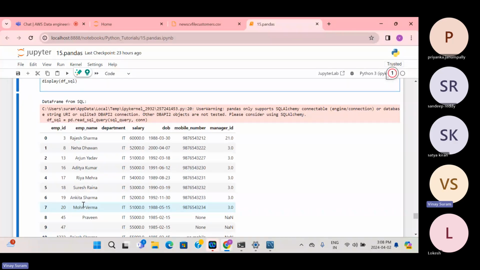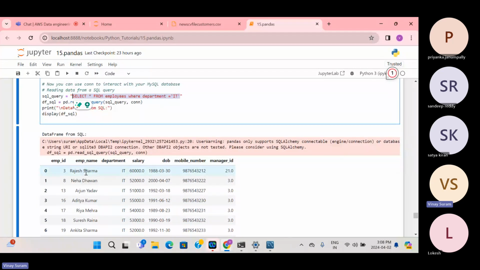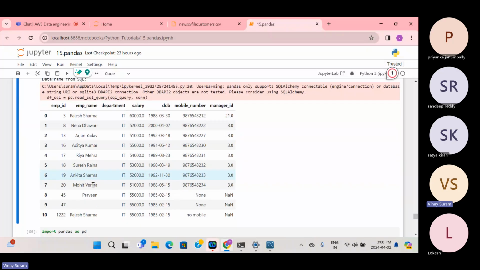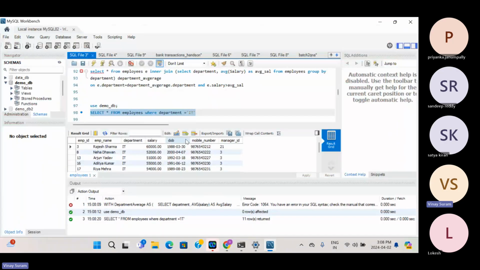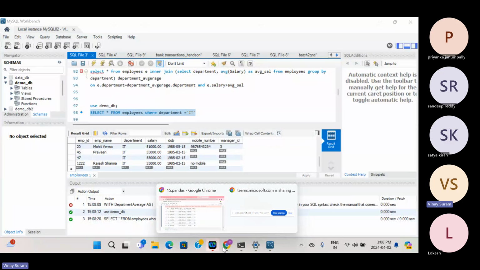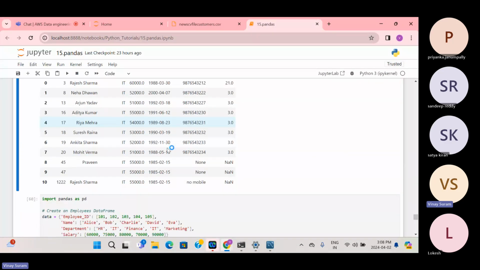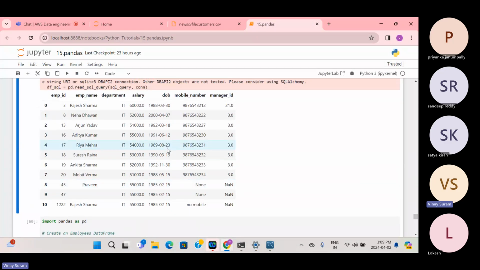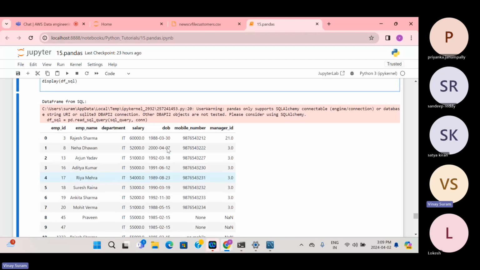Through MySQL connector, we have established a connection to a Python pandas data frame, and then written one SQL query which is bringing the IT employees from the employees table. You can see the output of the data which is available in SQL, which is validated by going into MySQL and checking that we have 11 records, and the same records are also available in the Python Jupyter notebook, which is completely fine and working as per the expected things.